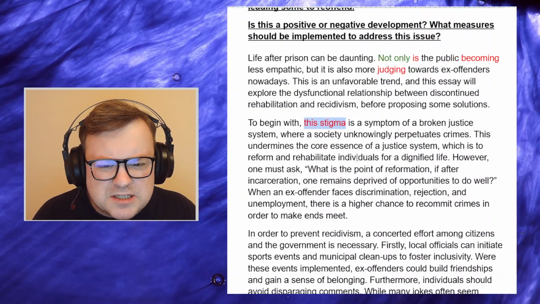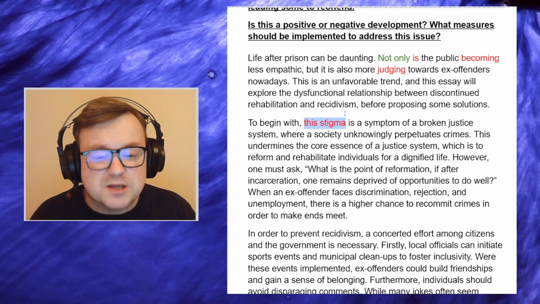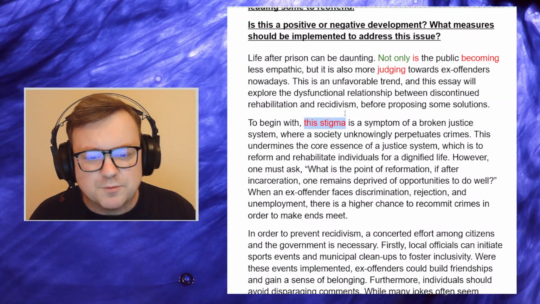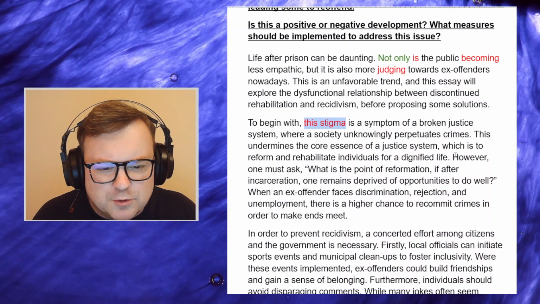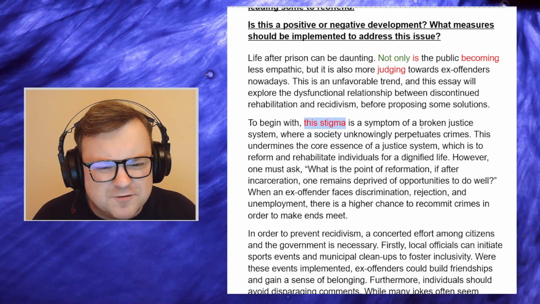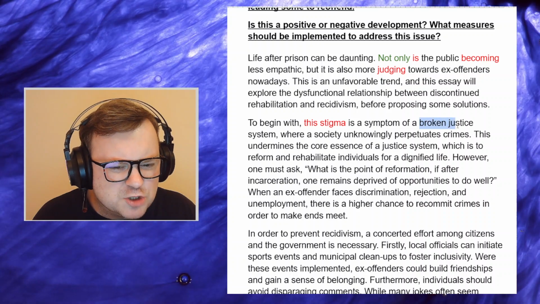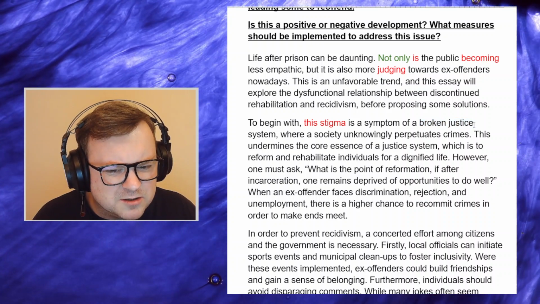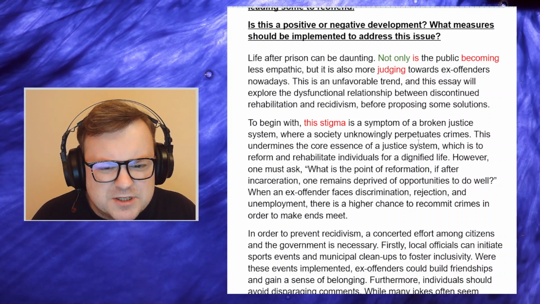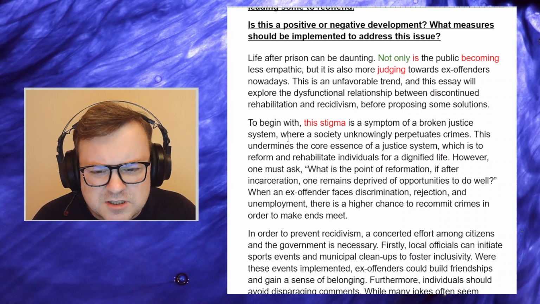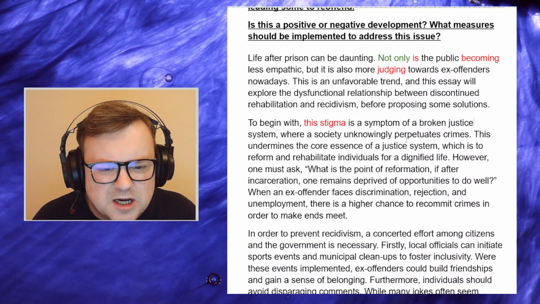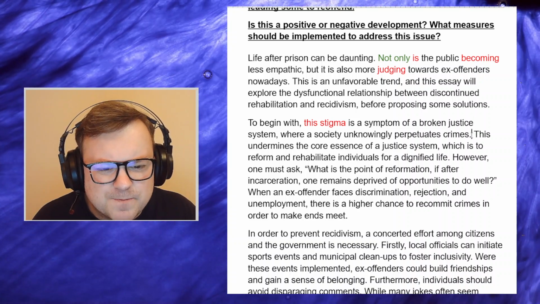To begin with, this stigma is a symptom, you could say the stigma around something is a symptom of a broken justice system. Okay, it feels a little bit judgmental, a little bit opinionated here, just a little bit. To begin with, this stigma is a symptom of a broken justice system, comma, good, where a society unknowingly perpetuates crimes. Okay,